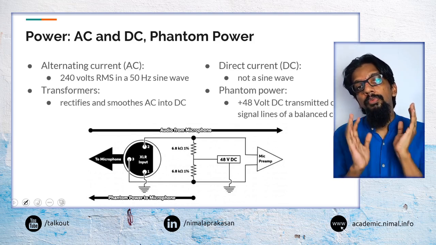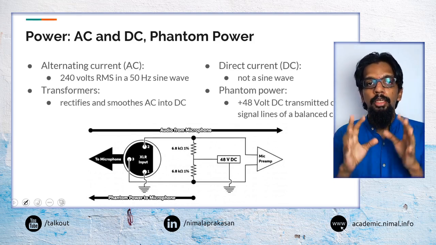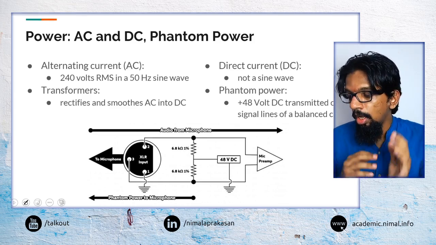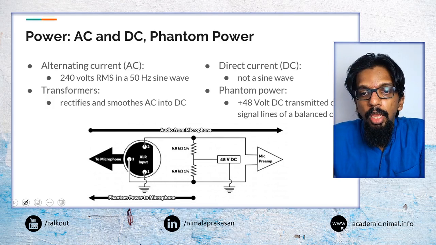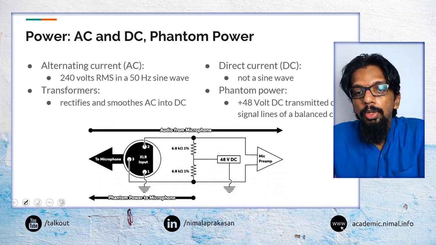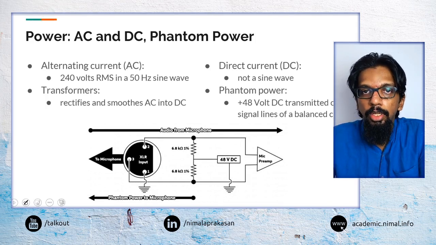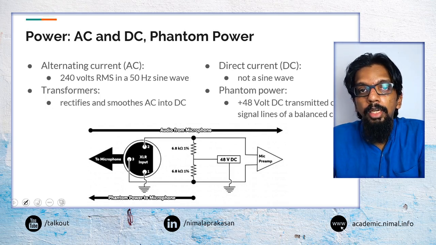And finally, when we are thinking about interconnecting audio devices and audio signals, one of the other things we have to think about is power, because most of these devices need power. If you are connecting a lot of audio devices, say an electronic keyboard or an amplifier, they will need power.